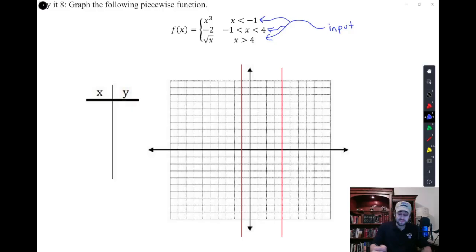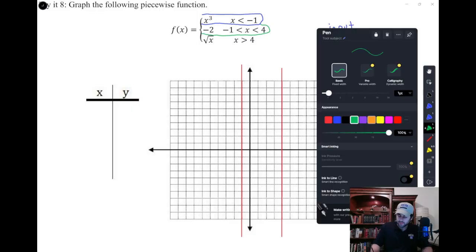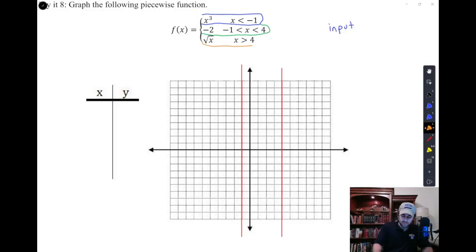And then I'll use the function from that funnel or that sorting system to plug and chug and plot my graph. So for example, I can show you one example of this, and then we'll move kind of fast. Let's call this top function the blue one. Let's call this middle function the green one. And let's call this bottom function the orange one. And we'll plot those in those colors.